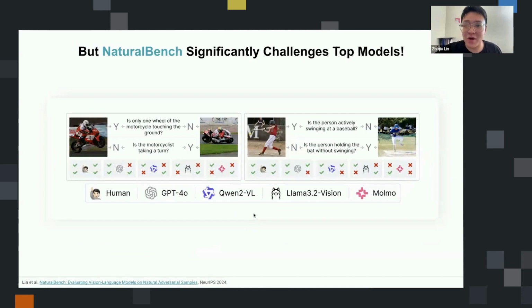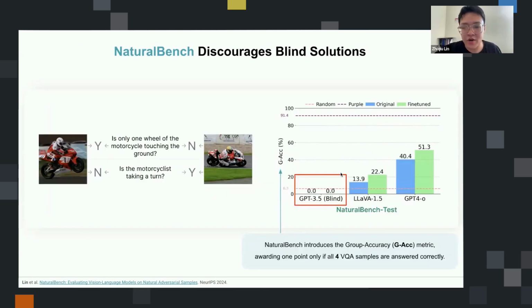Even though our questions are simple for humans, it turns out they significantly challenge most of the existing models, including top performing ones like GPT-4o, Qwen2, Llama 3.5, and Molmo. Here's some more quantitative evaluation. Because each of our testing data points has four questions, we introduce a stringent metric to penalize blind language models. We award one point only if all four questions are answered correctly. Blind language models will always choose the same answer regardless of the image, so they are guaranteed to get zero performance on our benchmark.